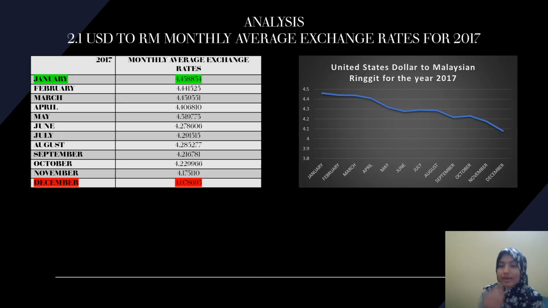Okay, from these slides, I want to explain about the analysis of United States dollar to Malaysian ringgit for the year of 2017. During 2017, the exchange rate of MYR against the US dollar, USD, remained relatively stable. According to this data from Bank Negara Malaysia, BNM, the Central Bank of Malaysia, the average exchange rate of the MYR against the USD in 2017 was 4.28 MYR per USD, which means this was slightly lower than the average exchange rate in 2016, which was 4.30 MYR per USD.